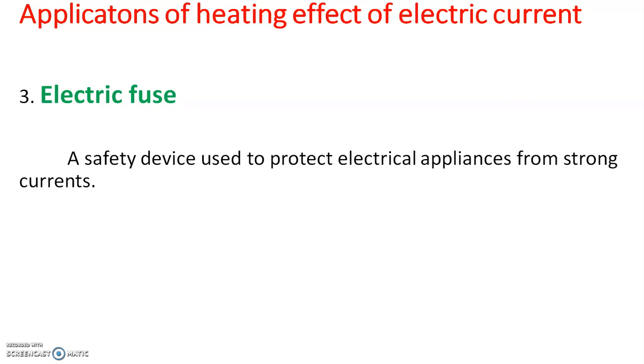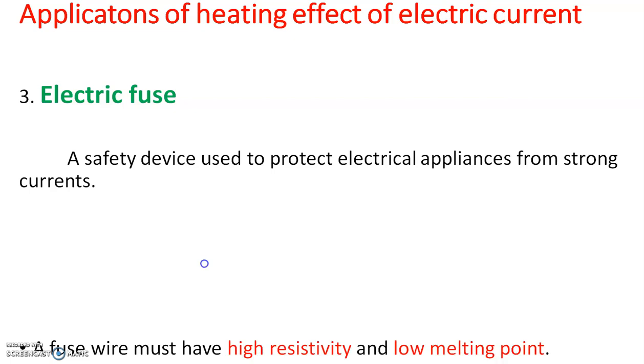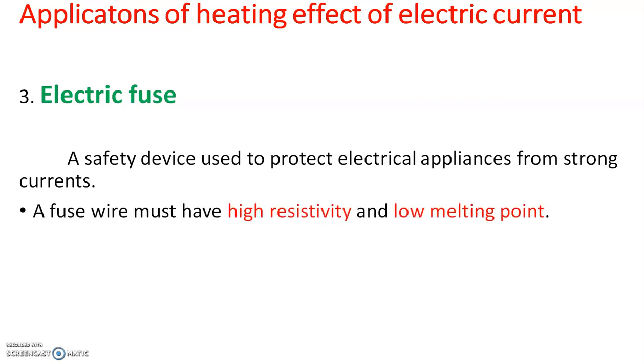So normally we are using an alloy of tin and lead as electric fuse. And why are we using that alloy of tin and lead for electric fuse? There are some reasons. One reason is that it should have high resistivity. Why high resistivity? If resistivity is high, resistance will be high, and more heat energy will be produced. And it should have low melting point. Why is low melting point needed?